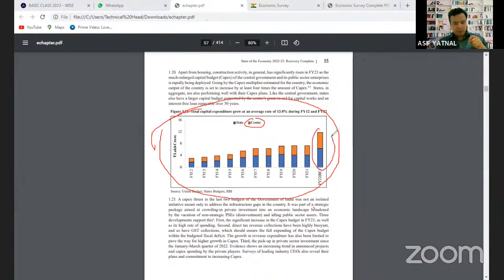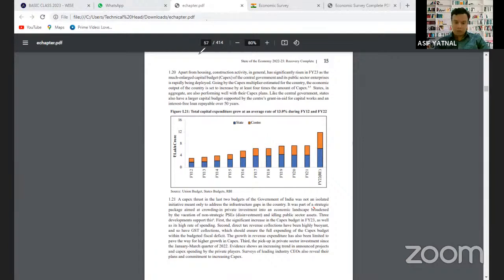Does the state government spend more on capital expenditure or the union government or central government? This is the state capital expenditure and this is central capital expenditure. By looking at this graph, we will come to know how much amount has been spent by the state government and the union government in capital expenditure.